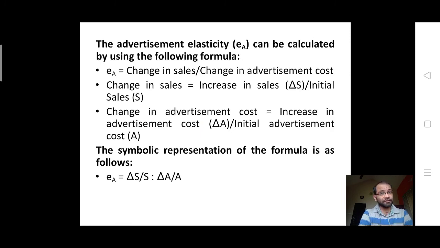So here we can find the advertisement elasticity EA can be calculated by the formula change in the sales divided by change in the advertisement cost. Change in sales can be expressed as increase in sales, that is delta S, divided by initial sales S. So delta S by S. Then change in the advertisement expenditure is delta A, that is increase in advertisement cost, divided by initial advertisement A. So apply the formula: EA is equal to delta S by S into A by delta A, that is the formula.